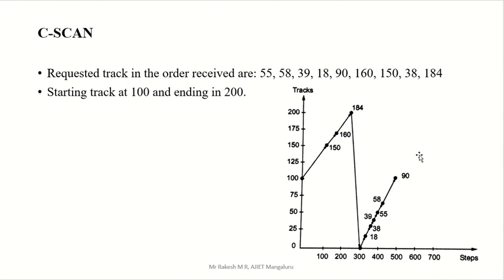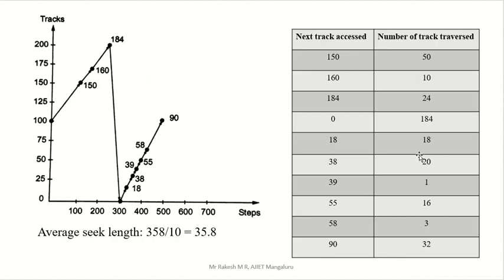Okay, now we have to go for the table, right? Start from 100, you can take it as default, outside you can write 100. What is the first number here? 150, right? Then 160. What is the next number? 184. Then no supply of request, directly coming to 0, right? So write 0 here. You are coming to 0, that's why you have to mention 0 here. That is very important. Then again you are going to 18, then 38, then 39, then 55, then 58, then 90.